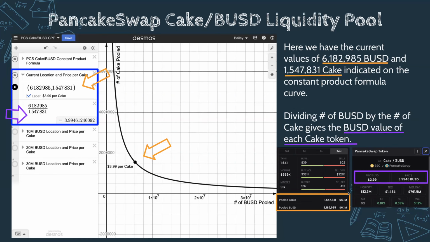Okay, so if we look at our Dex Screener right here, all right, we have our pool of cake and our pooled BUSD. Okay, and that's going to be a location, an XY value. All right, and it's going to bring us right here. And then we can just do that price equation where we divide one asset by the other. All right, and this is going to be BUSD per cake. And you're going to see it's about $3.99 when I took this screenshot. Okay, and you can see that right here on the price from Dex Screener. Okay, so that's how those prices work out.